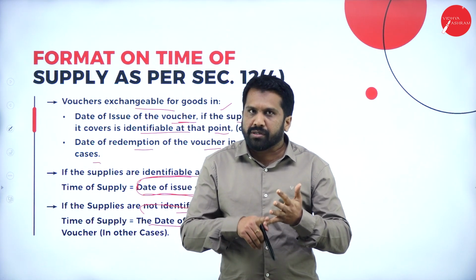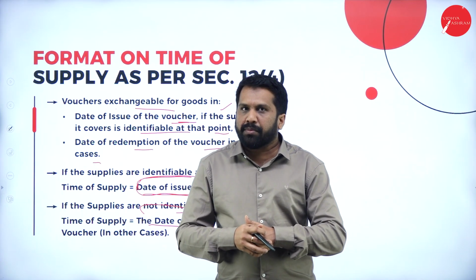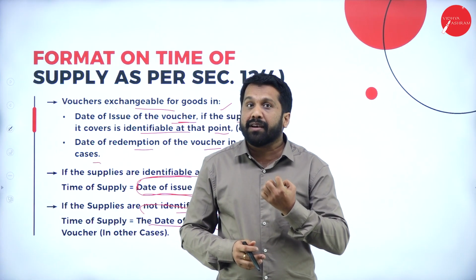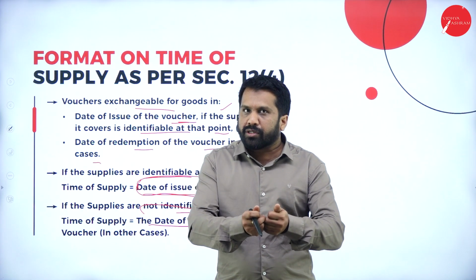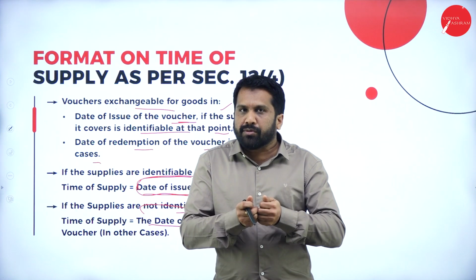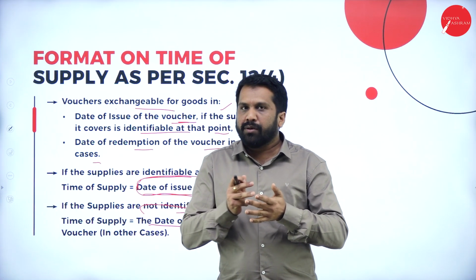You can buy shoes, wallet and belt. Other than that, can you buy a laptop in Bata? No. Goods are identifiable. Means as soon as I give a voucher to you, that day only you know that from this voucher you can buy only shoe, belt and maximum wallet.